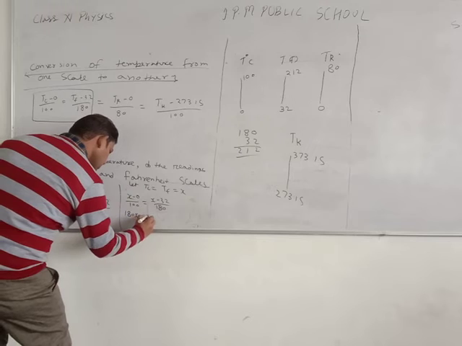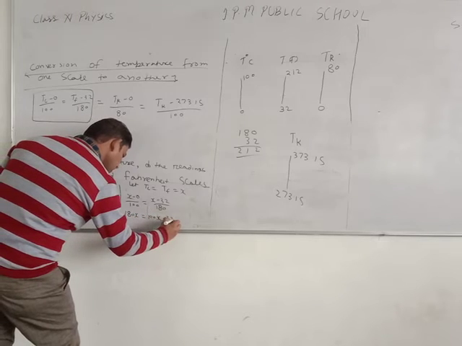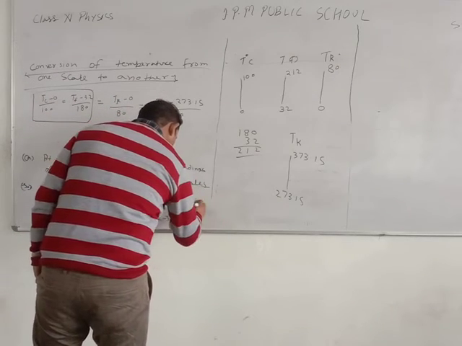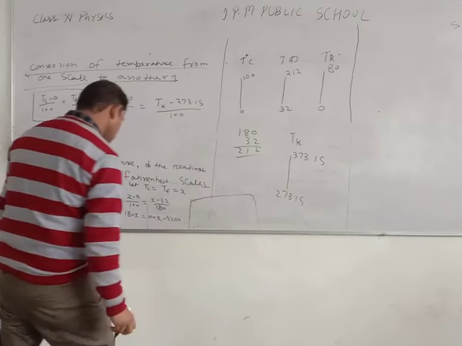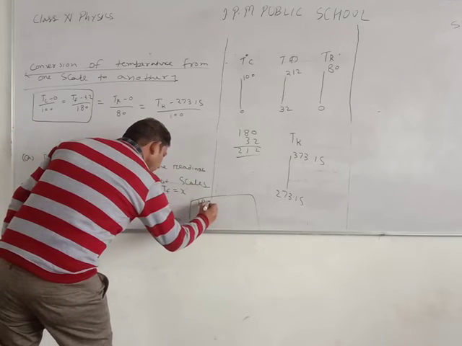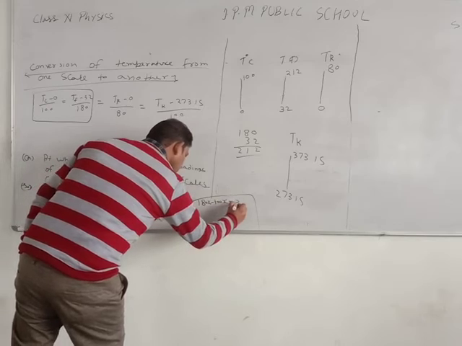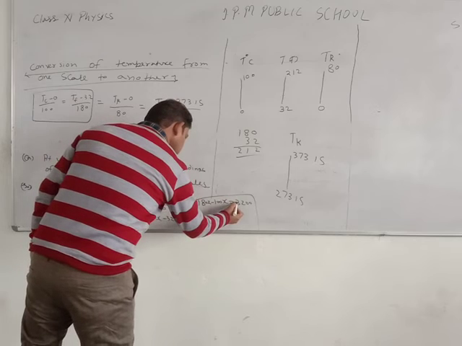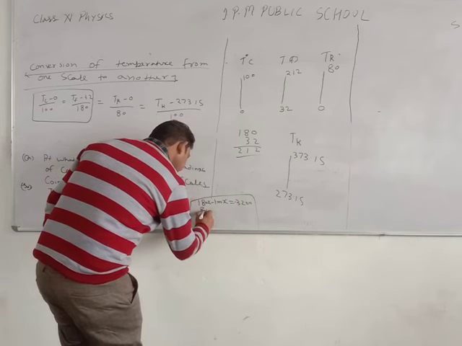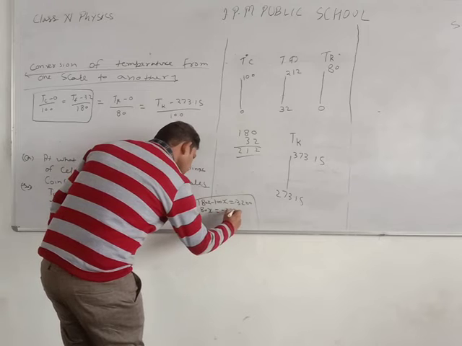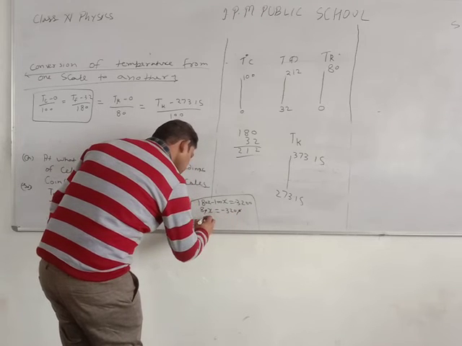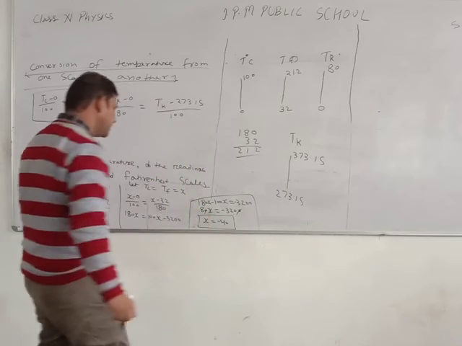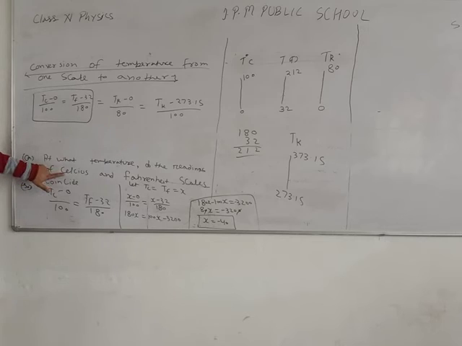So 180x equals 100x minus 3200. It means 180x minus 100x equals minus 3200, so 80x equals minus 3200. The zero is cancelled by the zero, and x equals minus 40. Minus 40 is the same reading for the Celsius scale and the Fahrenheit scale.